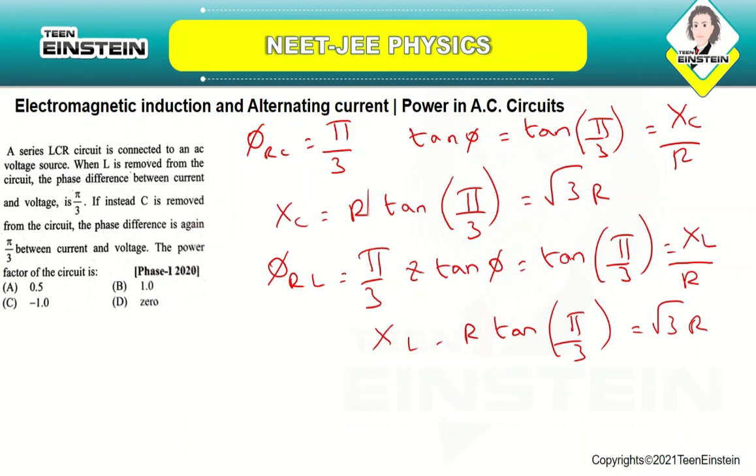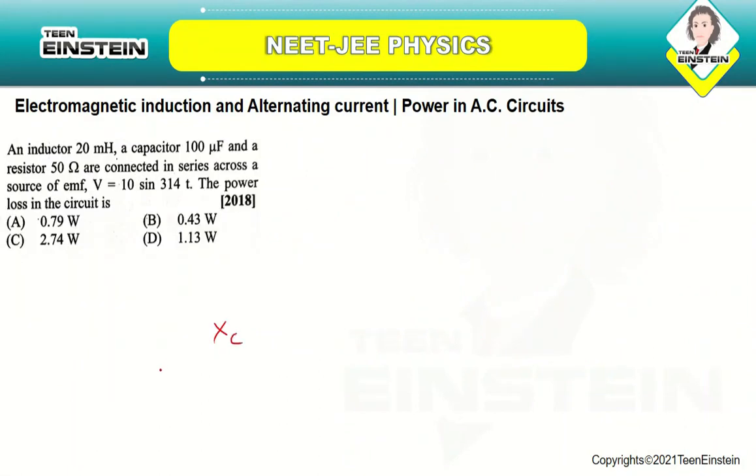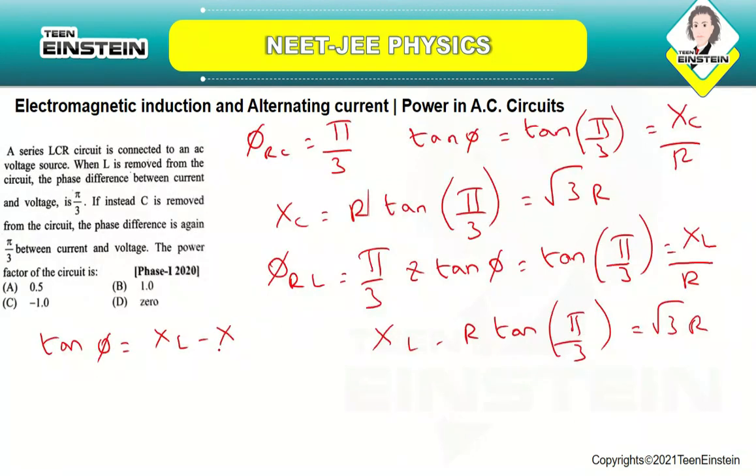Okay. So for a series LCR circuit, tan phi will be XL minus XC by R. So phi will be equal to 0, because XL is root 3 R and XC is also root 3 R. So both will get cancelled with each other and it will become 0.